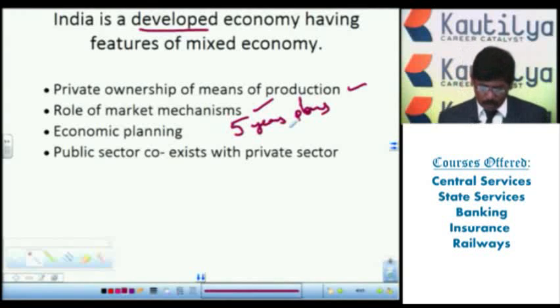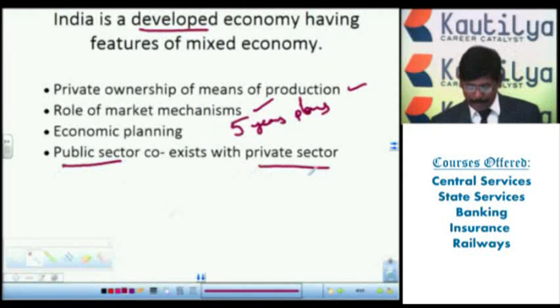The next one, the public sector coexisting with the private sector. If only the public sector exists, negligence will creep in, working conditions suffer, and production and productivity reduce. Instead, if it works in coordination with the private sector, production, productivity and accountability will increase. Once accountability and productivity are high, we reach the developed condition. That's why, with the help of the public and private sectors, we are improving the mixed economic condition at present.